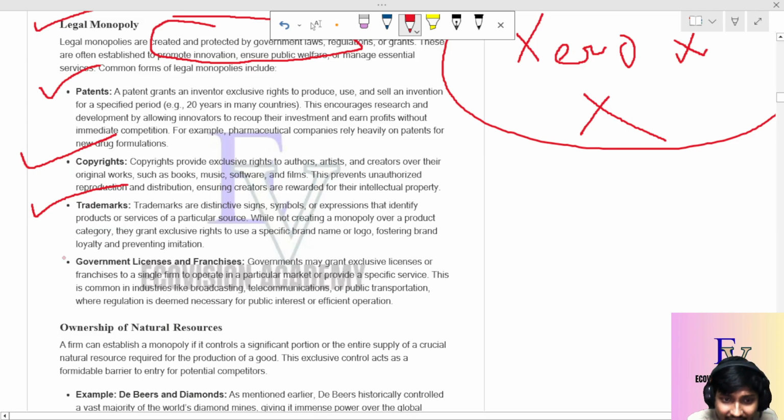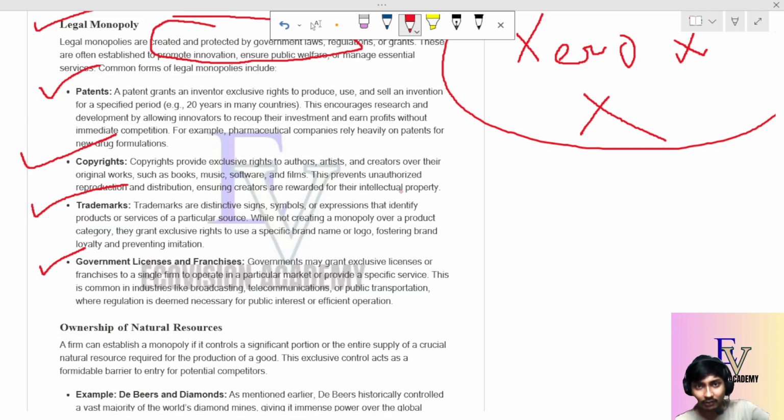Okay, government license and franchisee. Government license means if the government licenses someone to sell some product or to operate in a particular market or a particular specific service, then it is called a government license or franchise. In this case, that also becomes a monopoly.